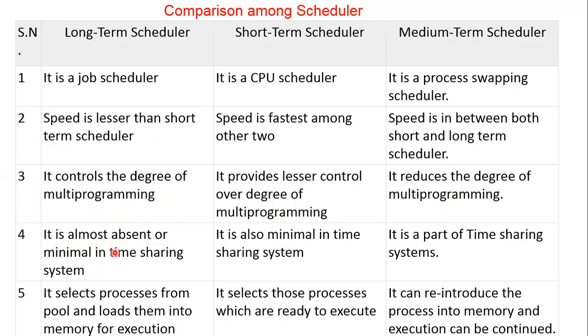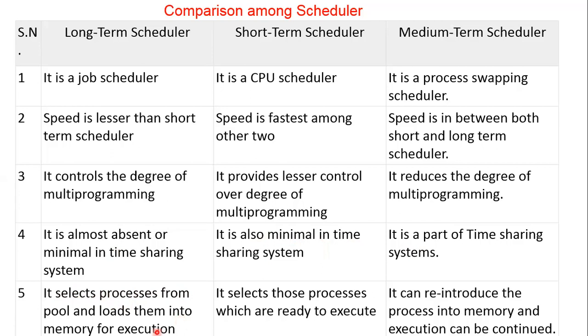What is time sharing? Multiple jobs are given equal time and allowed to do their job, which means a time sharing system. But here that concept won't work under the long-term scheduler. So it is almost absent. Here, minimum time sharing is focused in the short-term scheduler, and the medium-term scheduler totally depends upon a time sharing system. Next, the long-term scheduler selects processes from the pool and loads them into memory for execution.